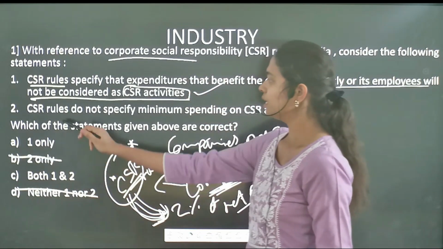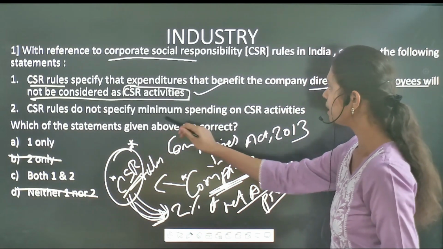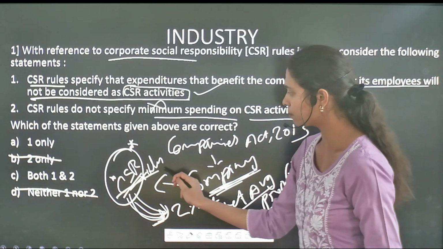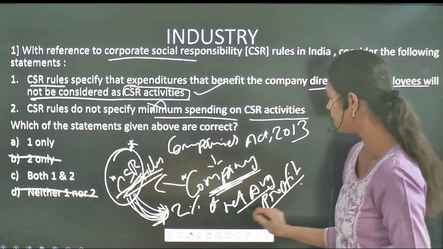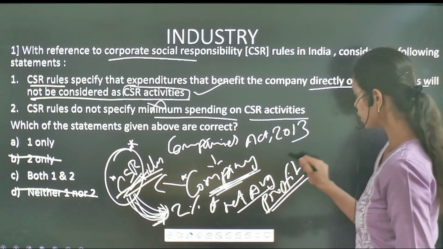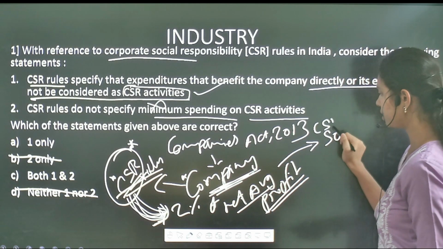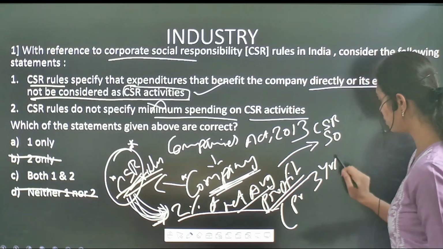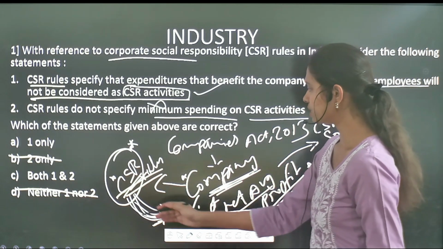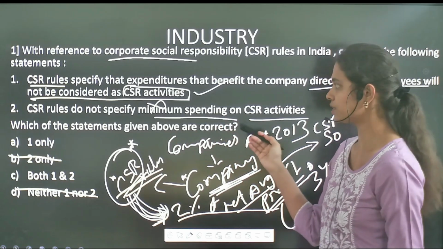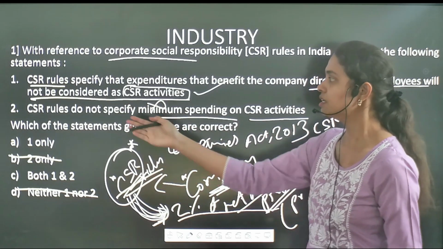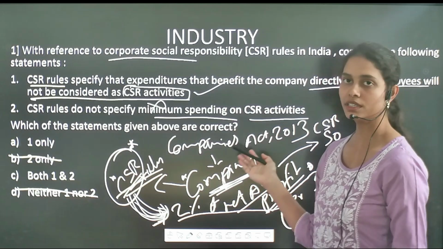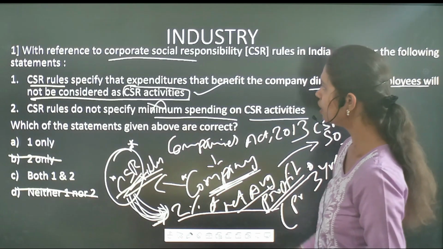Then, the next statement: the CSR rules do not specify minimum spending on CSR activities. This is an incorrect one, because under the corporate social responsibility rules, 2% of the net average profit has to be used for different CSR activities, and this is 2% of the net average profit of the preceding 3 years, which is very important to remember. The rules directly give the minimum spending, but the statement says CSR rules don't provide any specific minimum standards. So the second one is incorrect, and only one is the correct statement.